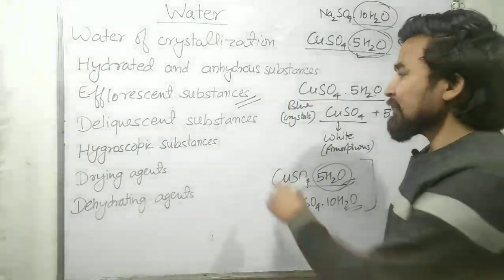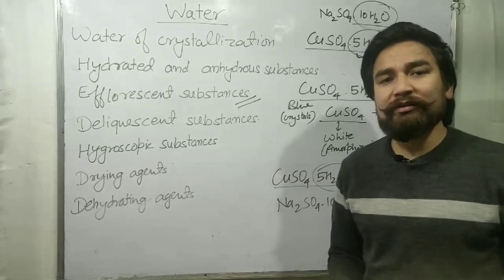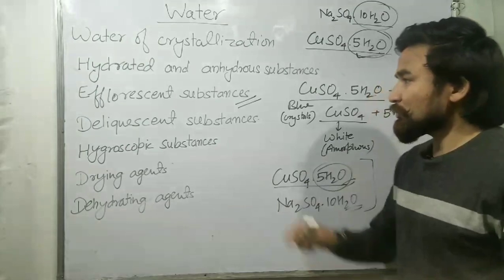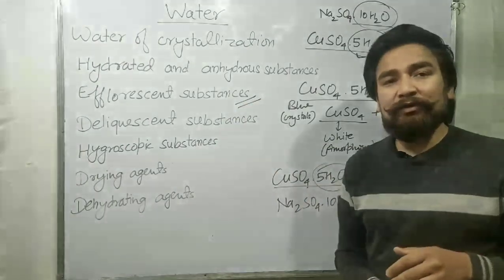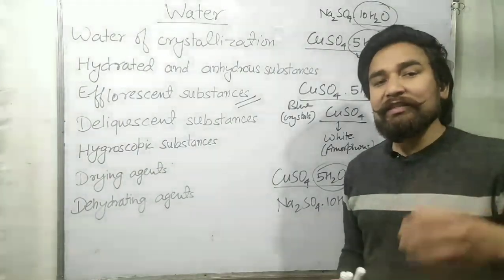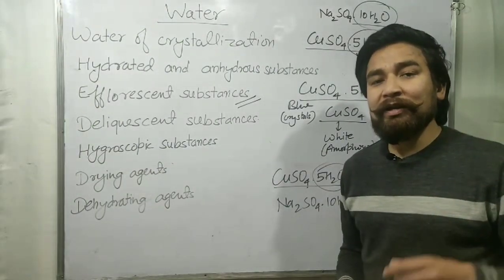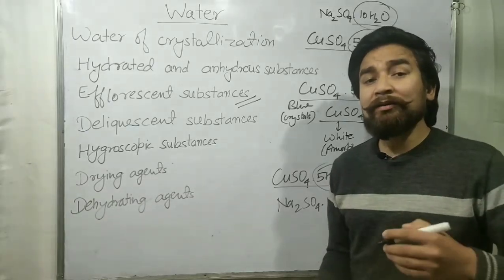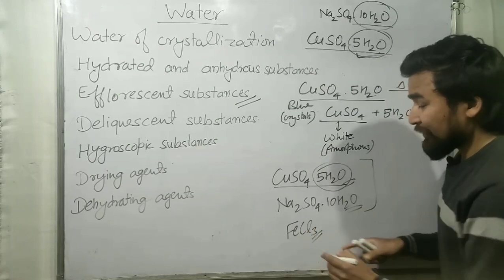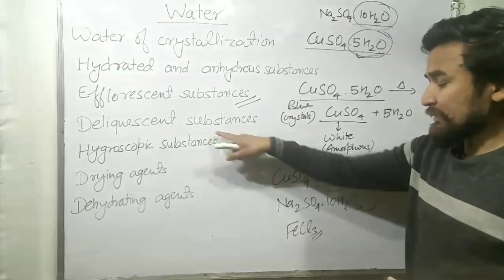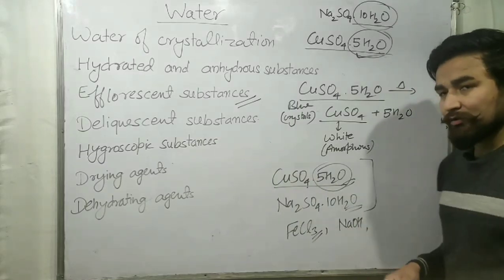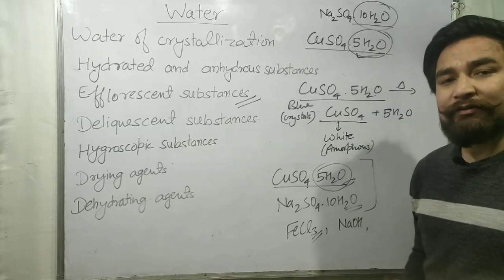Now the next topic is deliquescent substances. So the question is, what are deliquescent substances? So deliquescent substances are just opposite to those of efflorescent substances. Deliquescent substances are those substances which, when exposed to the atmosphere, absorb the moisture from the atmosphere and get dissolved in it to form a saturated solution. For example, FeCl3, ferric chloride. Ferric chloride is a deliquescent substance. Similarly, NaOH, sodium hydroxide. Sodium hydroxide is also a deliquescent substance.